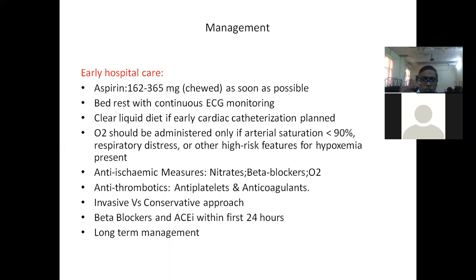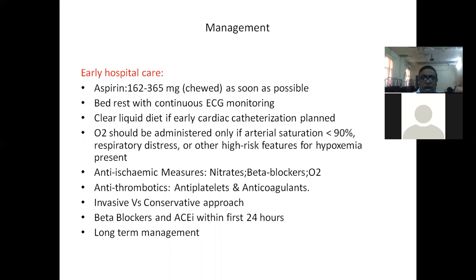If the patient is being proposed for early PCI, you can also go in favor of GP IIb/IIIa inhibitors like eptifibatide, tirofiban, and abciximab, which may be considered as another alternative. One more, bivalirudin, a direct thrombin inhibitor, which I have discussed in STEMI, is not advisable, not recommended for non-STEMI. So the patient has to be given dual antiplatelets and an anticoagulant. This parenteral anticoagulant has to continue for 1 week to 8 days until discharge. Then the patient has to be maintained on dual antiplatelets for at least 1 year.